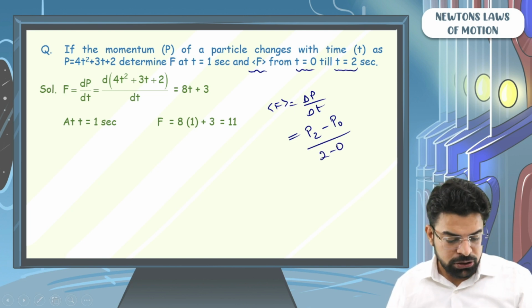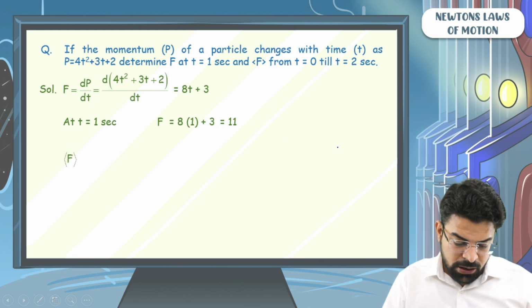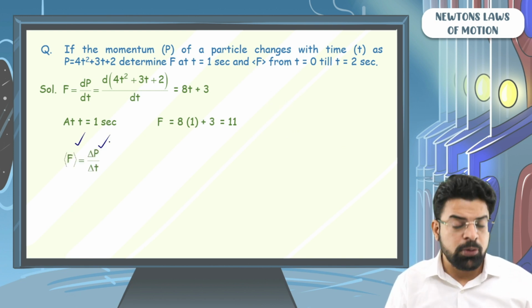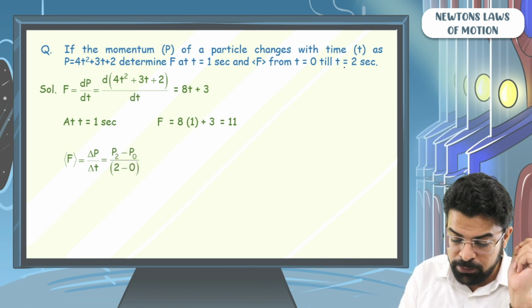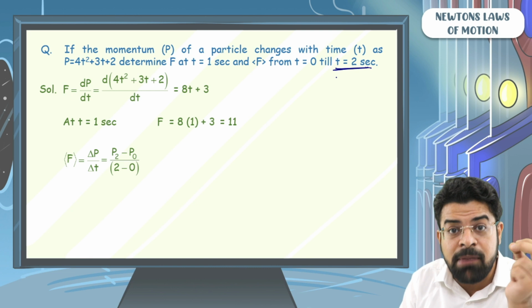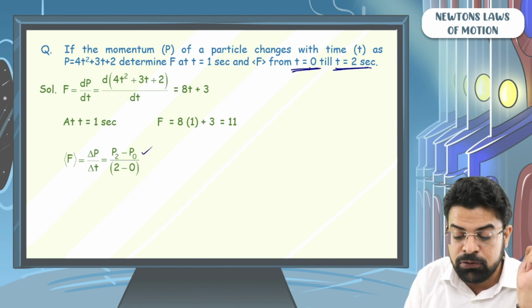2 seconds. So, we will say the average force equals change in momentum upon the time taken. Change in momentum is nothing but momentum at time equals 2 seconds minus the momentum at time equals 0 second.